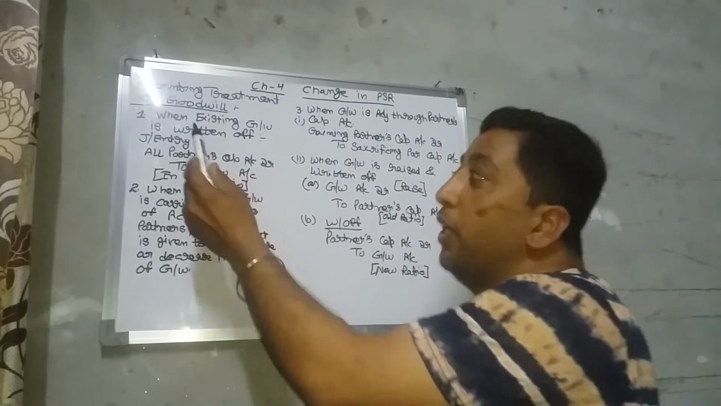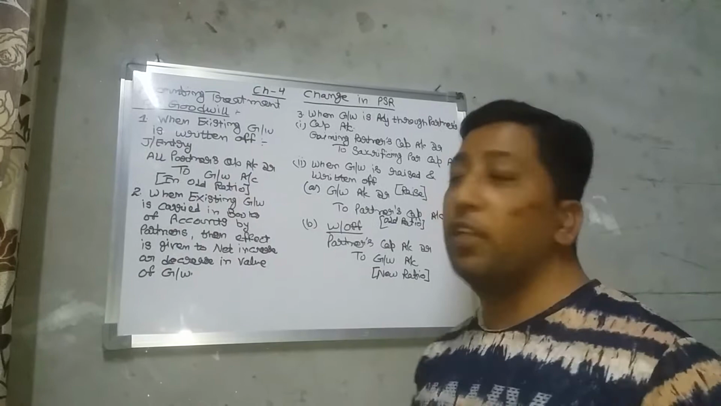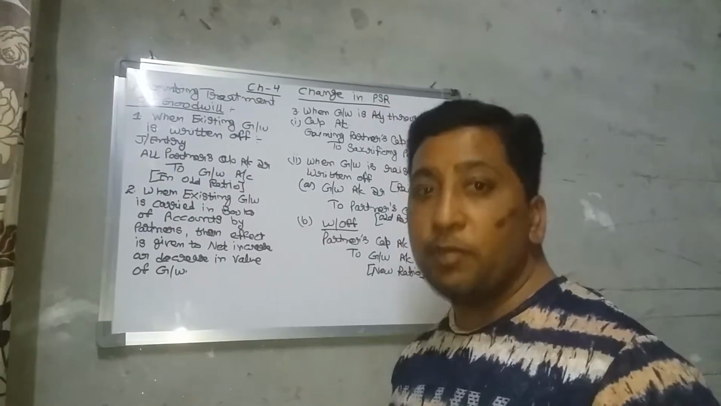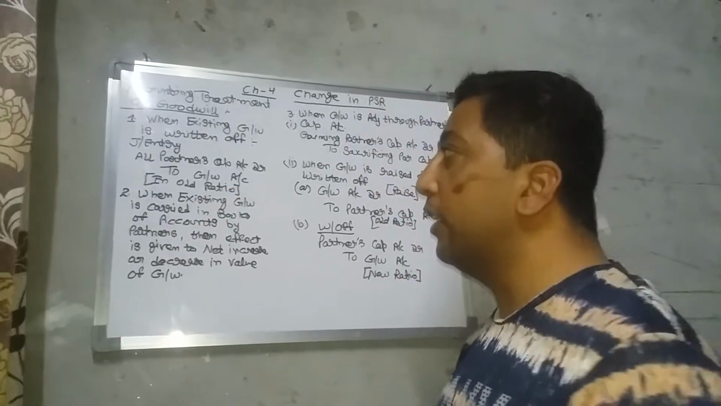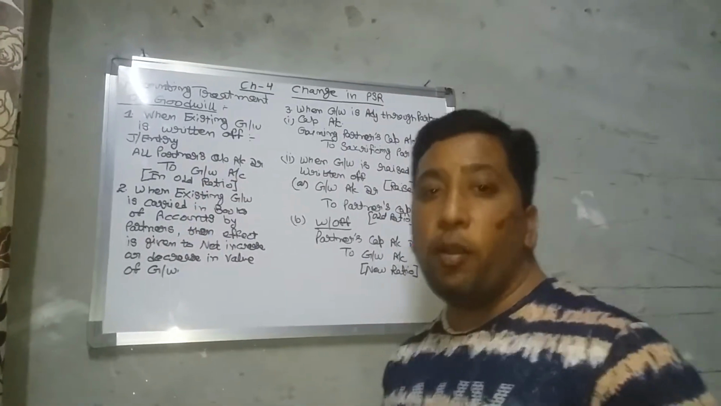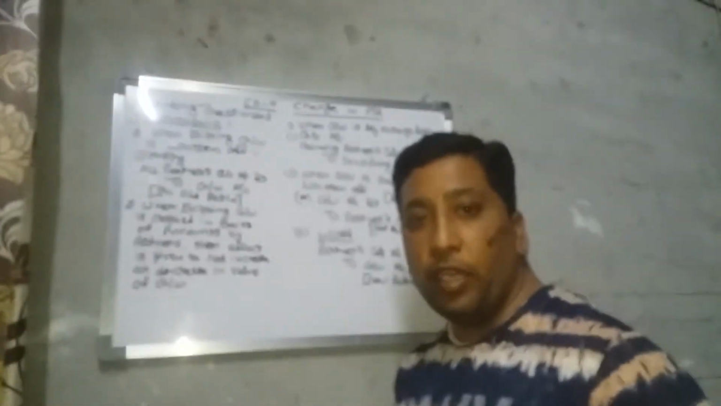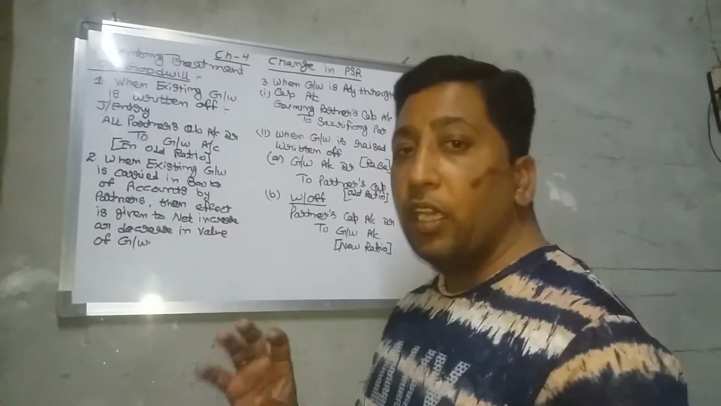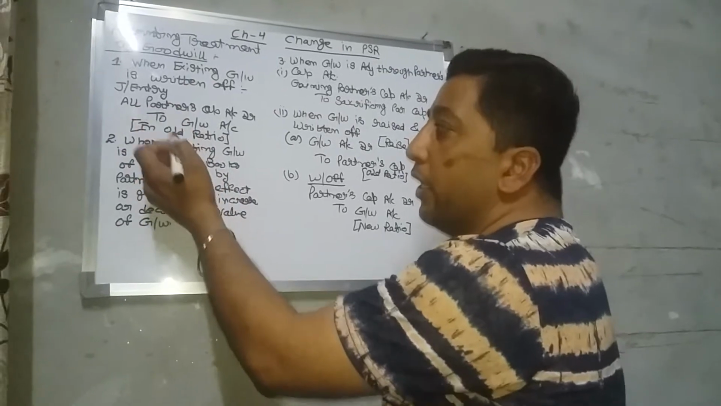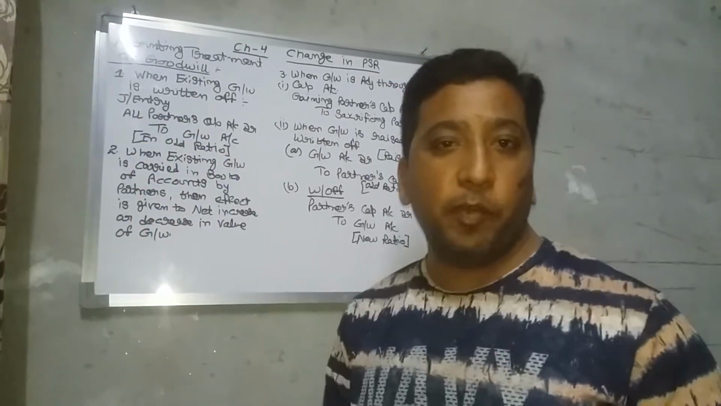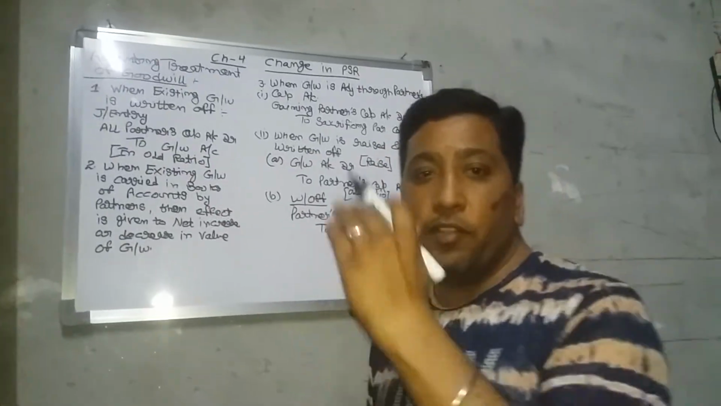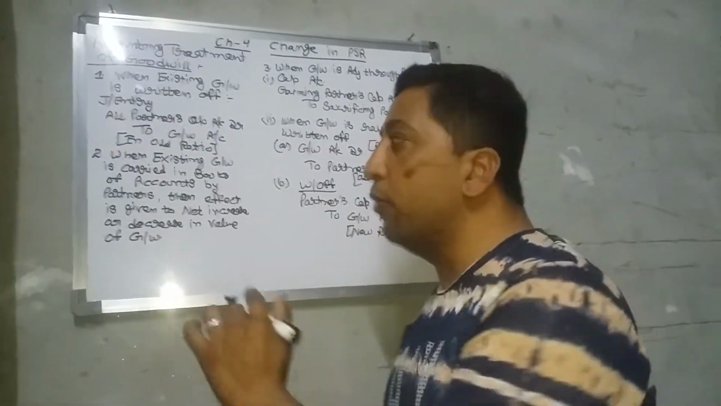Accounting treatment of goodwill. First, when existing goodwill is written off, meaning whenever goodwill is given in the previous balance sheet, the last year's balance sheet, then what would be the journal entry? All partner capital accounts debit to goodwill. Whenever you have to write off the goodwill, you write it off in the previous ratio, the old ratio. Then the journal entry would be all partners' capital accounts debit to goodwill account, the goodwill which already appears in the books.